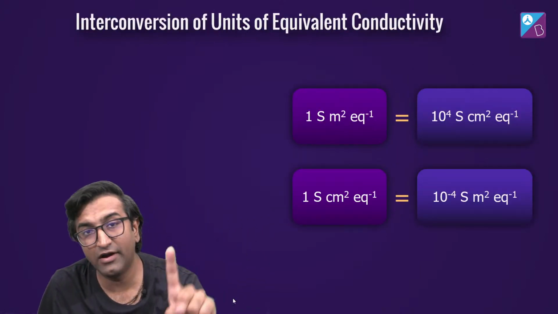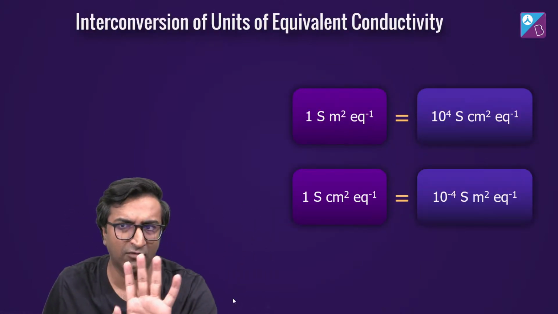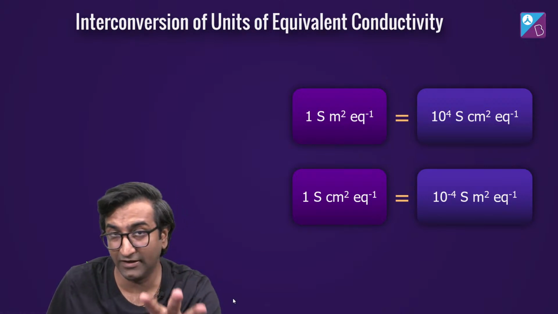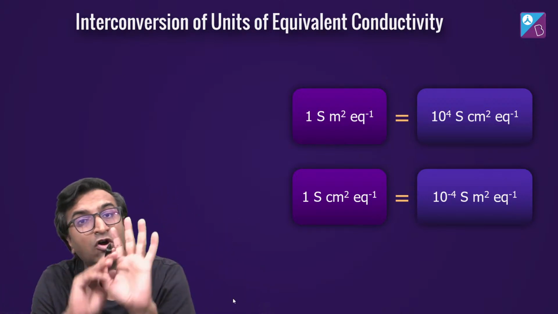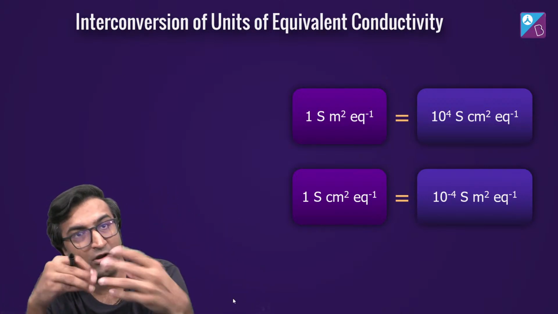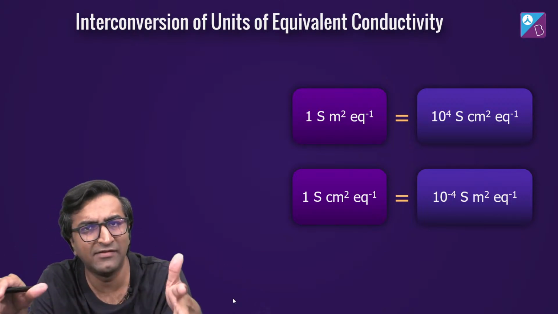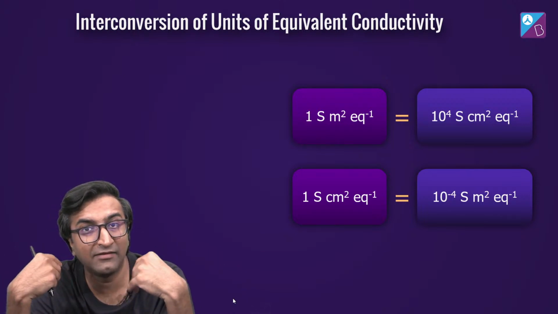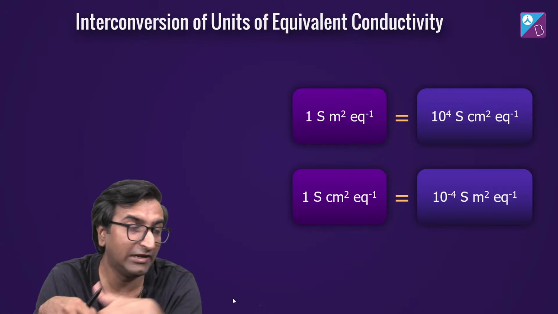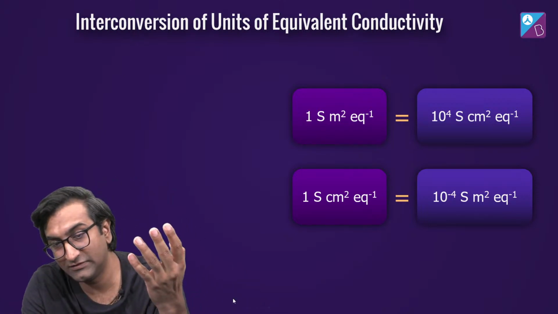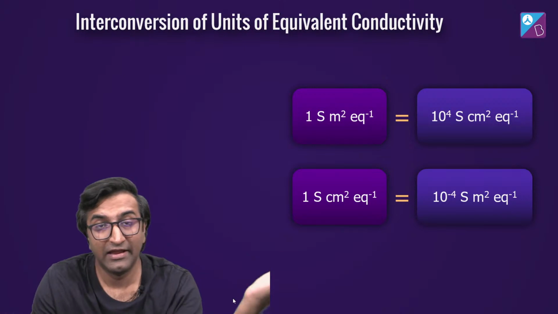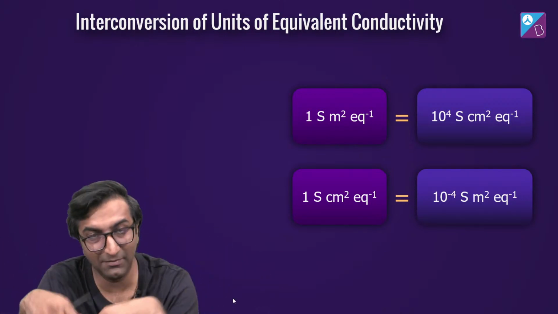Now, how do I convert lambda equivalent to lambda m? Why do you need to convert? I'll tell you. It's insane. It's pretty awesome. See, why do you use normality instead of molarity? Because you don't want to balance things. You don't need to balance the reaction, because one mole of electrons will interact with one mole of electrons. So the milli equivalents of this will be the milli equivalents of that. Hence that works beautifully. Here also it's the same scene.